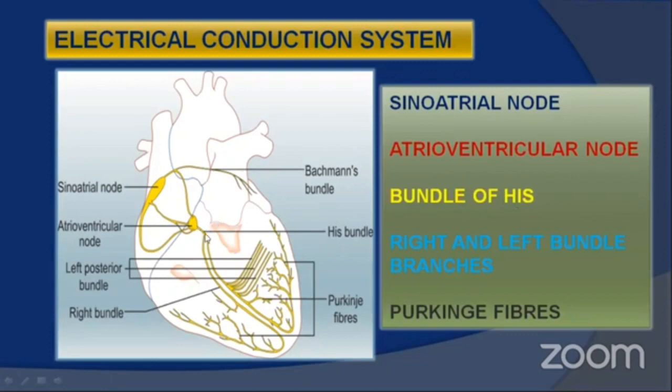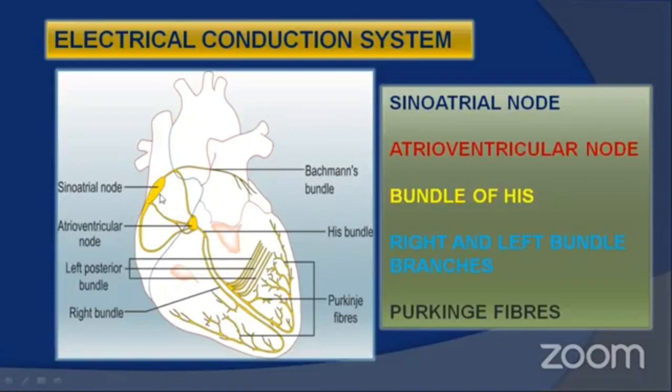This bundle of His again branches into two bundle branches. They are right and left bundle branches on either side of the interventricular septum. I'll repeat again.